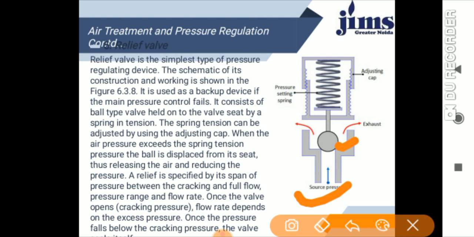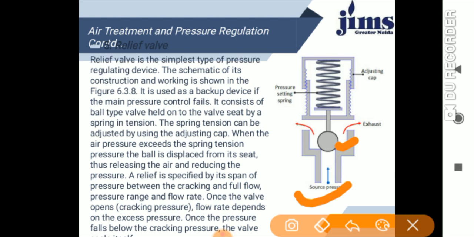When the air pressure exceeds the spring tension, the ball is displaced from its seat, thus releasing the air and reducing the pressure.